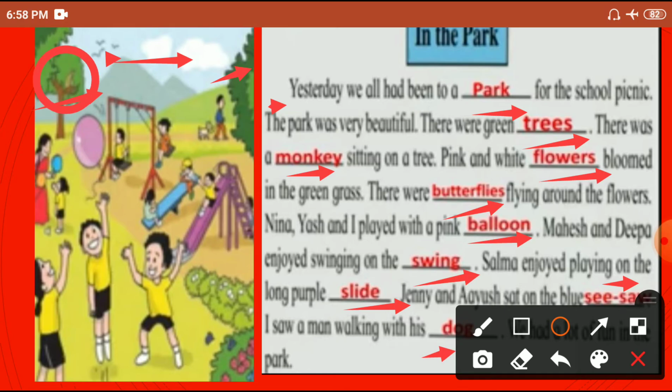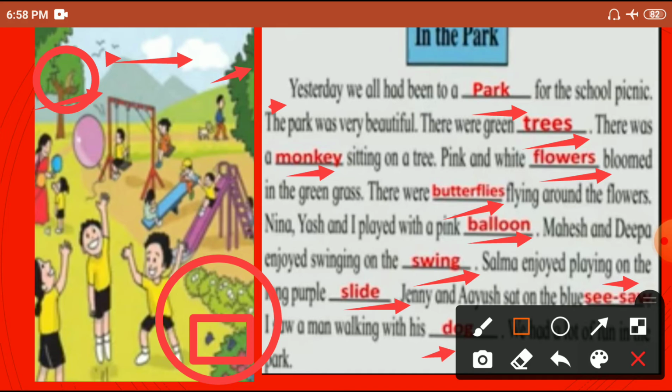Pink and white flowers bloomed in the green grass. See, pink and white flowers over here bloomed in the green grass. There were butterflies flying around the flowers. So look here, students, these are the butterflies flying around the flowers. Nina, Yash and I played with a pink balloon.